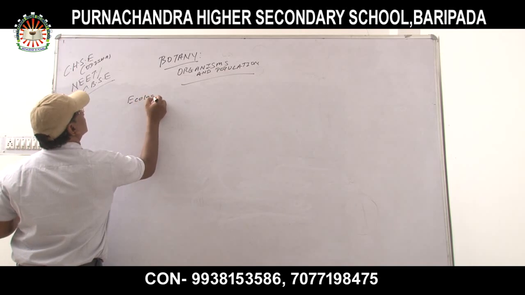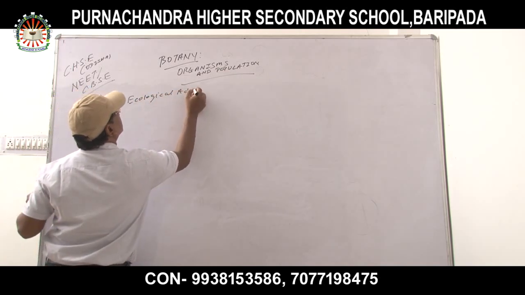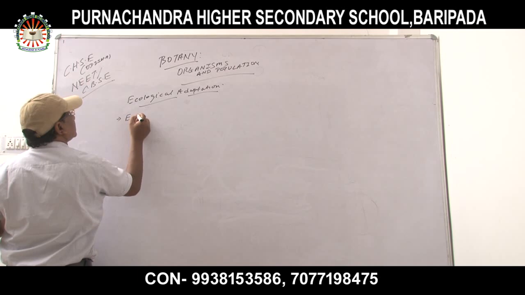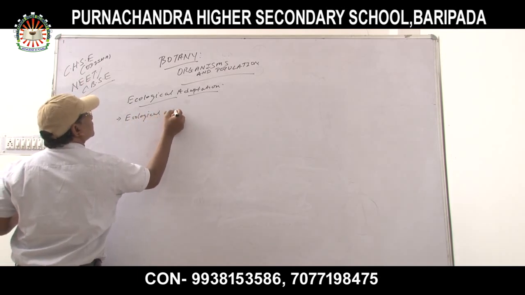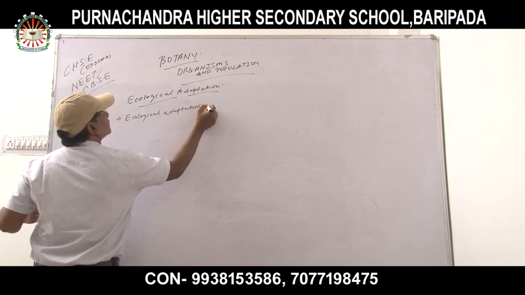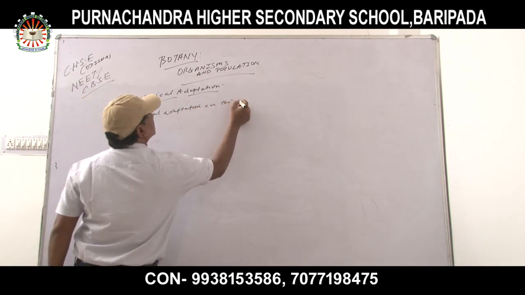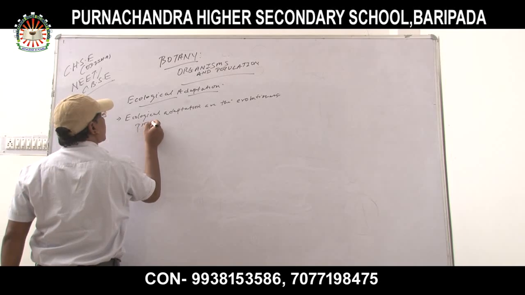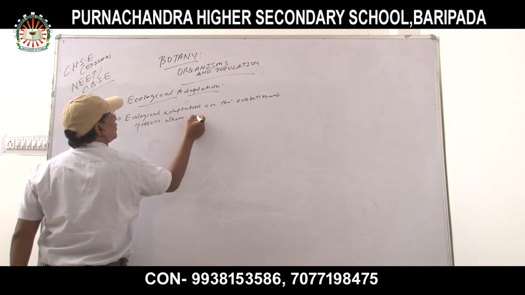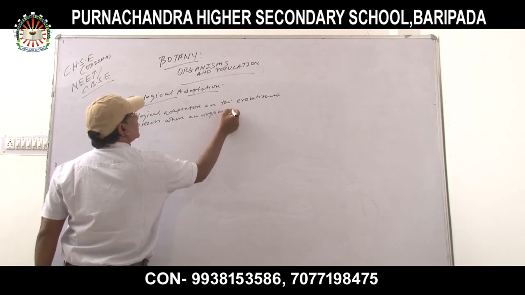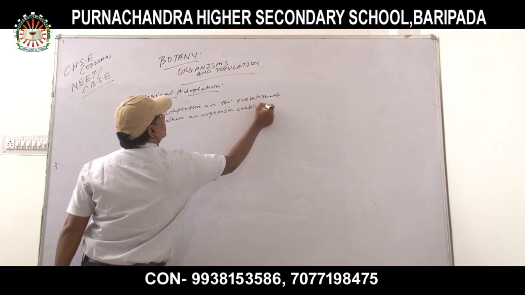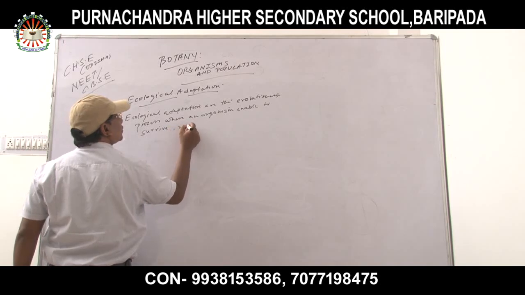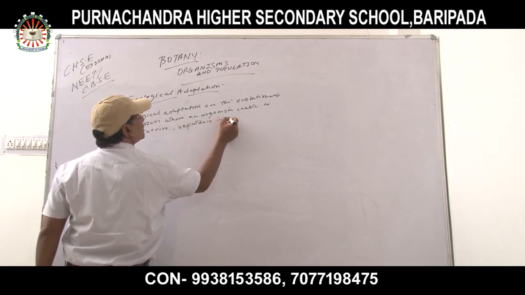So what is ecological adaptation? Ecological adaptations are the evolutionary process where an organism is enabled to survive and reproduce in a habitat.